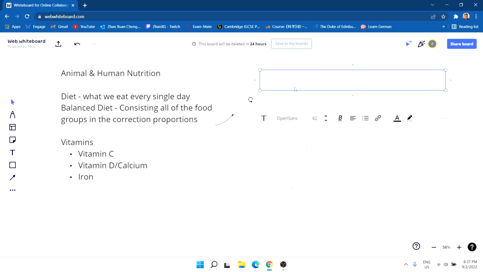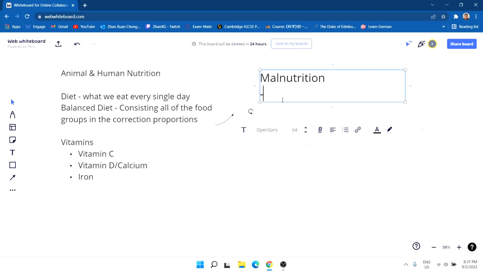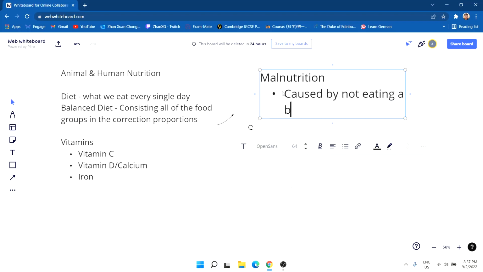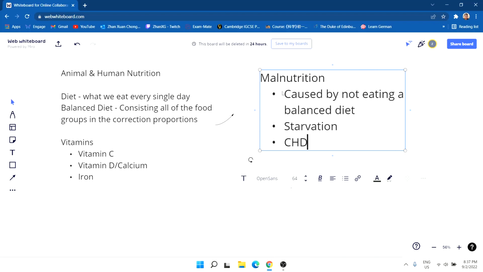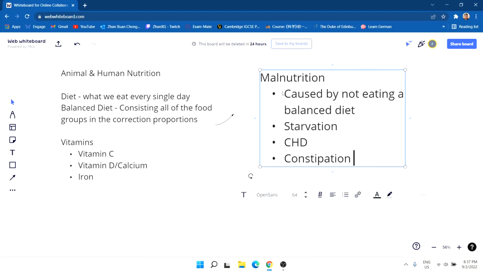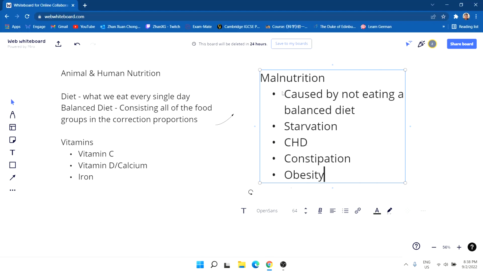Okay, next we have malnutrition. Okay, malnutrition. So malnutrition is basically caused by not eating a balanced diet, and which includes a few examples: starvation, CHD, constipation, obesity. Okay, these are basically what happens when you have malnutrition and are not eating a balanced diet itself.